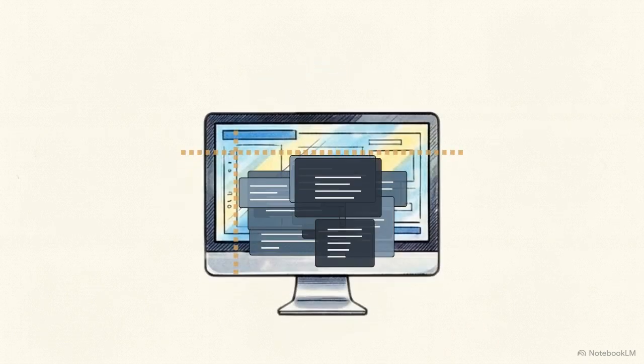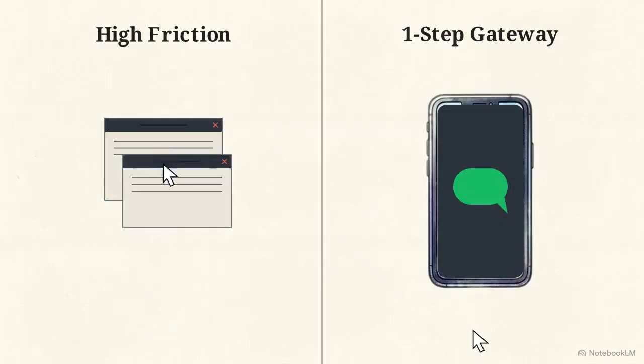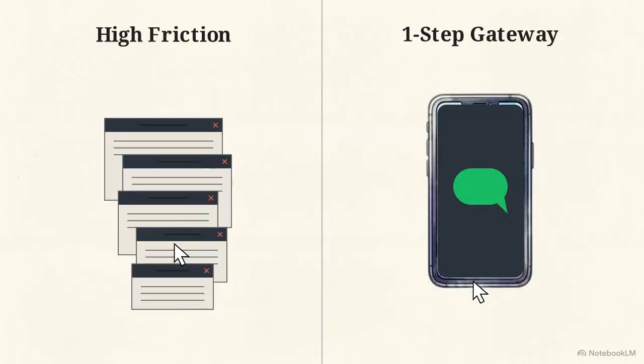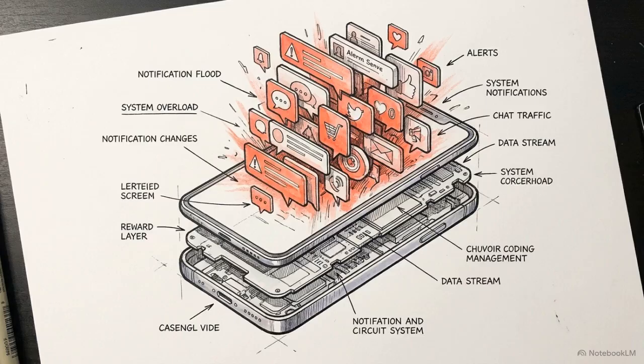Success with this gateway isn't about learning a new technology. It's about utilizing an existing daily habit to bypass the typical friction of starting a difficult task. The first major hurdle is distraction. Most digital environments are engineered for social interruption, making deep focus difficult.